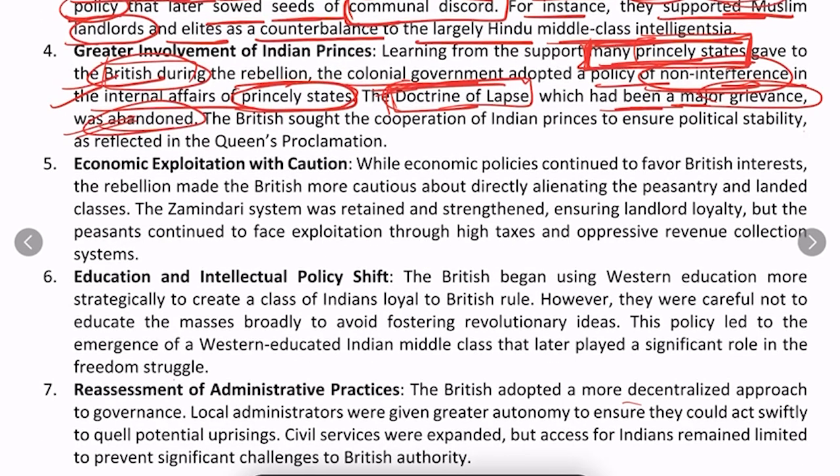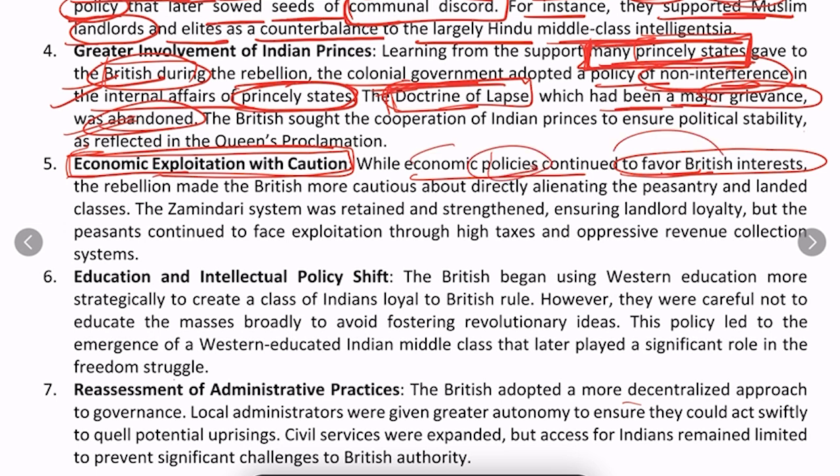The next big change in the policy is economic exploitation continued but with some caution. This is very important. While economic policies continued to favor British interest, obviously economic policies of the British will only favor British interest, but the rebellion made the British more cautious right now about directly alienating the peasantry and the landed class.